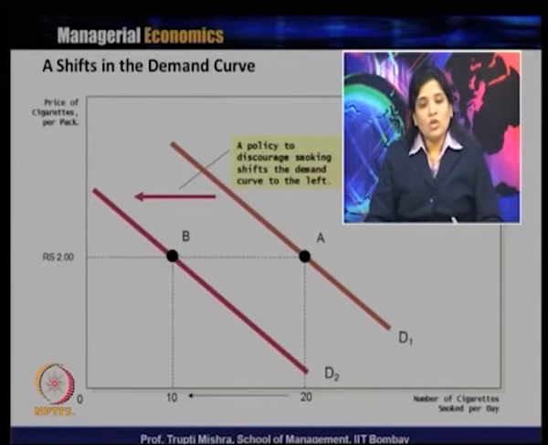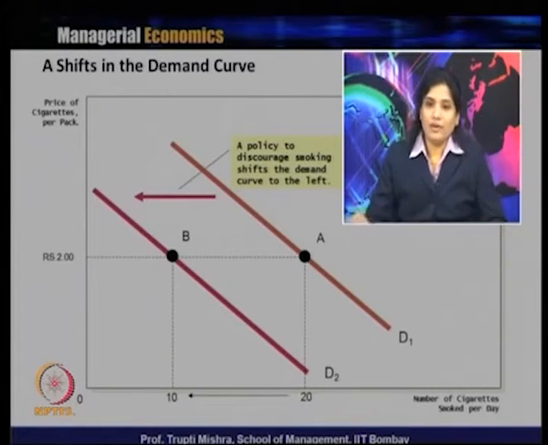So in this case, because of government policy, there is a ban on public smoking which discourages smoking and reduces the demand. Price remains fixed at 2. Now the quantity demanded moves from 20 units to 10 units, and the demand curve shifts to the left, and the new demand curve is D2. So the price is fixed, the change in the demand is because of non-price determinants, the demand curve moves from D1 to D2. So a policy to discourage smoking shifts the demand curve to the left, price remains fixed.